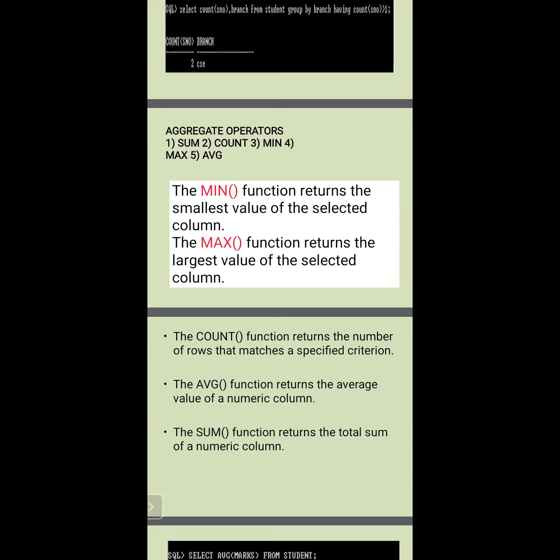The name changes, and then the purpose of that particular operation. For example, sum is used for performing the sum on a particular range of the attribute. In the same way, count returns how many rows there are, so we can consider anything. Minimum is used to find the minimum value in the given attribute. In the same way, maximum finds the maximum value, and average performs the average.